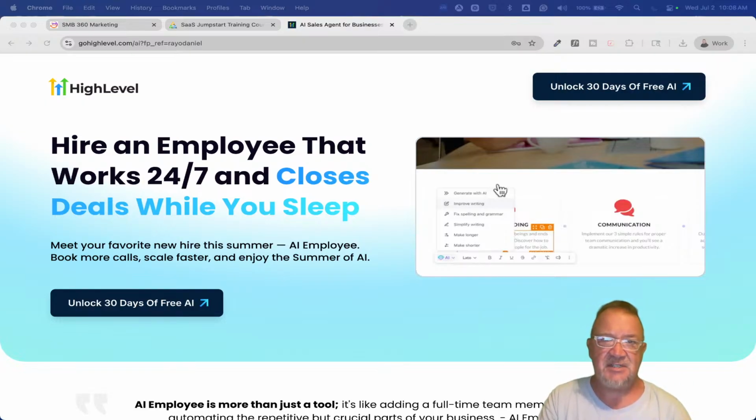Now, some of these businesses, and I'm going to go over a few of them here, may need to get the client involved. So the client may have to do certain things inside of HighLevel to keep this thing going, but this really is going to involve you training the client on what they need to do to keep that system running and working once you get it set up.